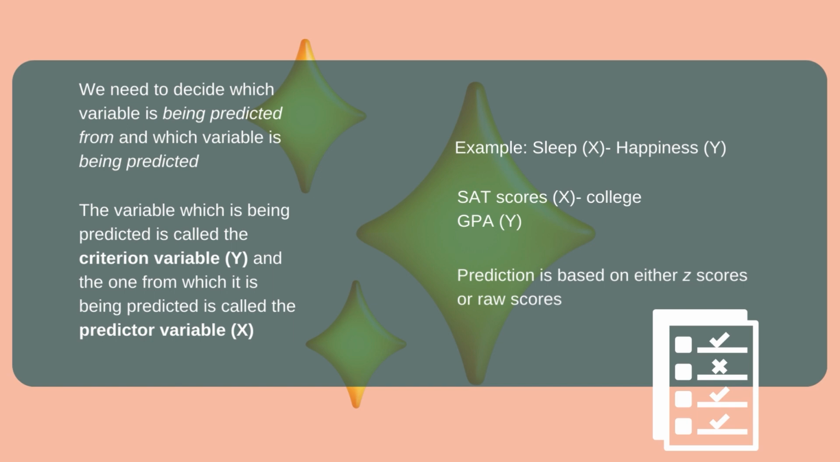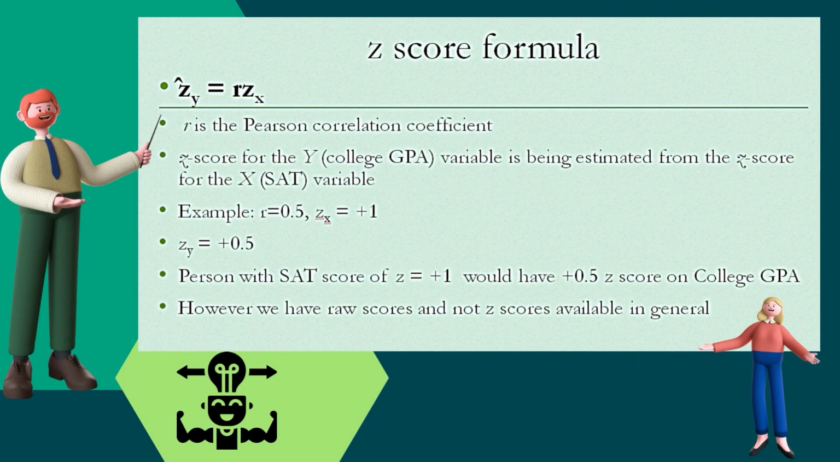One is done on the basis of Z scores, and the other, which is the more popular, is the raw scores. We will see both. Let's start with the Z score formula for making predictions. Now, the formula is very simple. It says Z cap for the variable y is equal to R into Zx. Now, cap is to denote something which is an estimate. So you are estimating the scores of y based on the scores on the Zx.